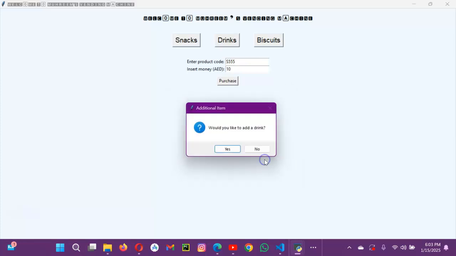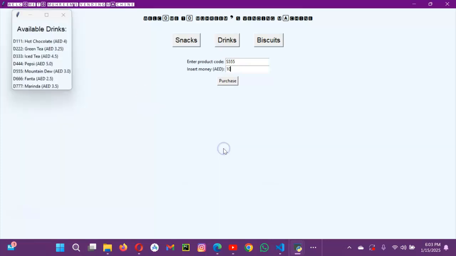Once we click OK, it will ask us if we need an additional item. So with this snack it will ask for the drink. Once I click the button yes, it will show me the available drinks which I have.